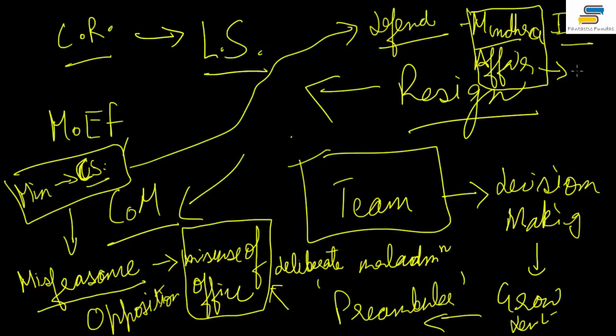And then there was an inquiry. There was a finance secretary who did some illegal thing, and in the inquiry it was held that the minister is responsible because he had full autonomy on this. This particular IAS officer was within the sphere of his authority, right? So that is why his responsibility exists. Now that is all about the Council of Ministers.